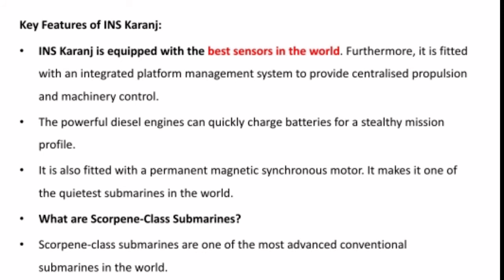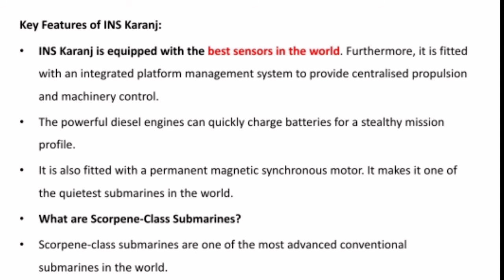Why we are having the INS Karanj is because it has the best sensors in the world. Please note it down. And it also has a centralized propulsion. You can work with it, and every operation can be done by using one single button. That is why it is centralized propulsion. So machinery control also we are having, the centralized machinery control. The powerful diesel engines can quickly charge batteries for a stealthy mission profile. It is also fitted with a permanent magnet synchronous motor. It makes it one of the quickest submarines in the world. So we are using the magnetic power here. So it works in a very quick manner.